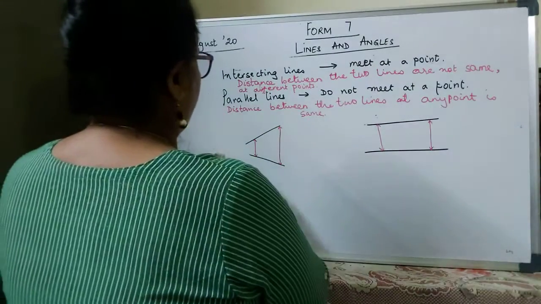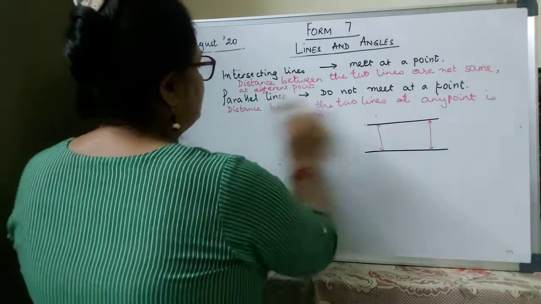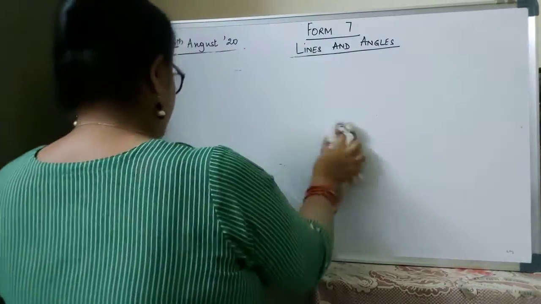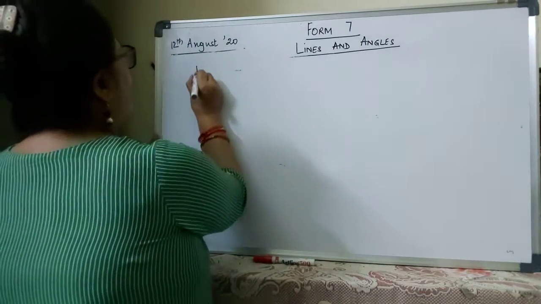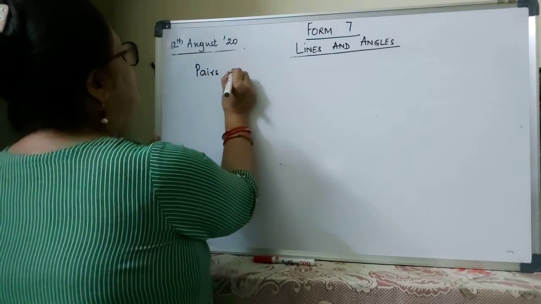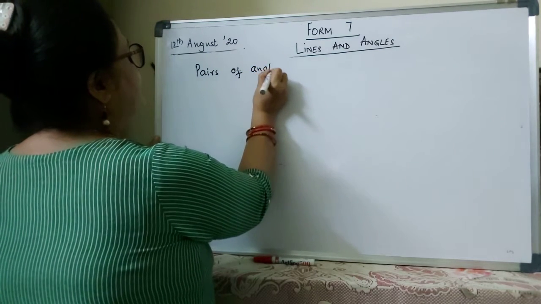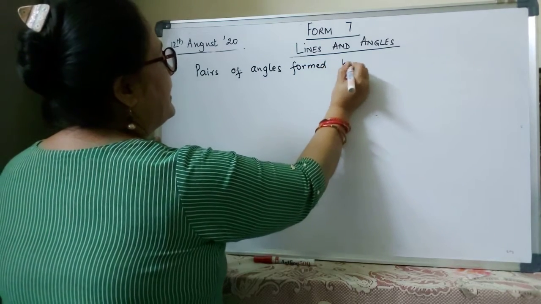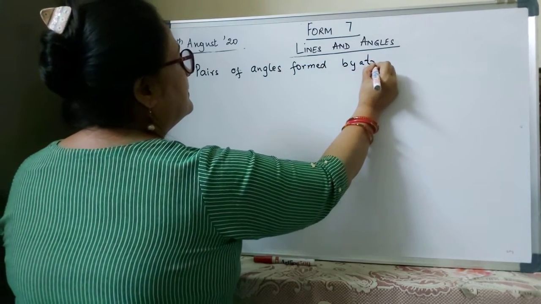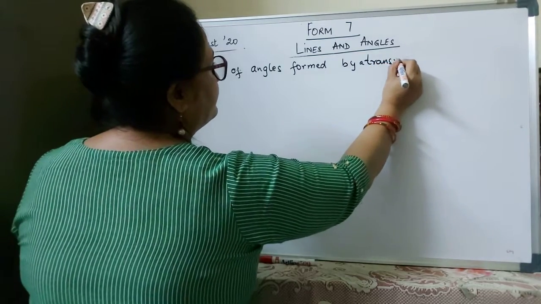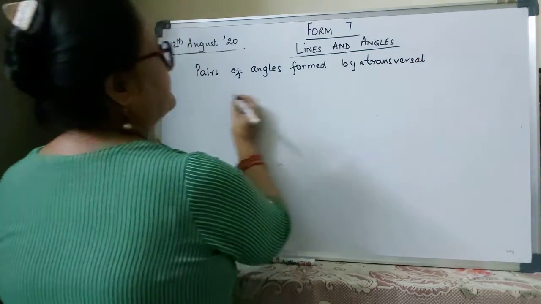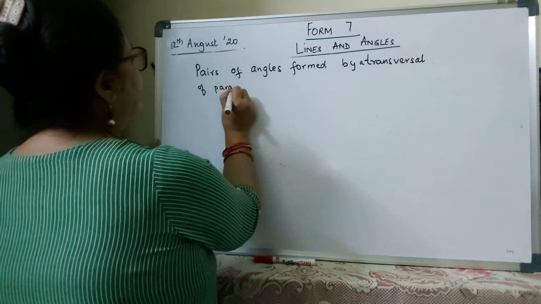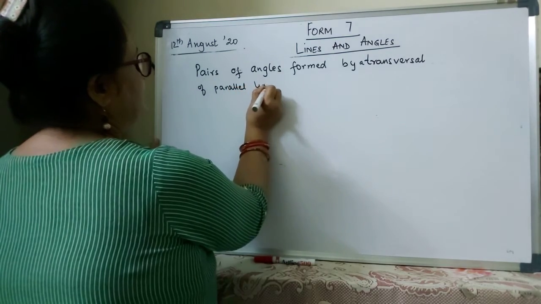Okay. Now let's see about pairs of angles formed by a transversal of parallel lines.